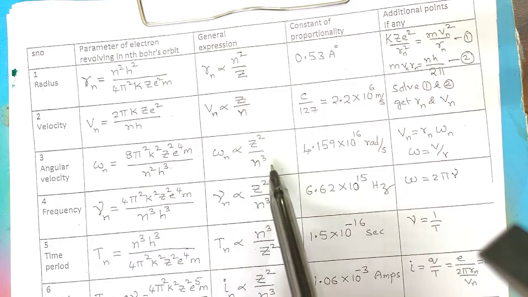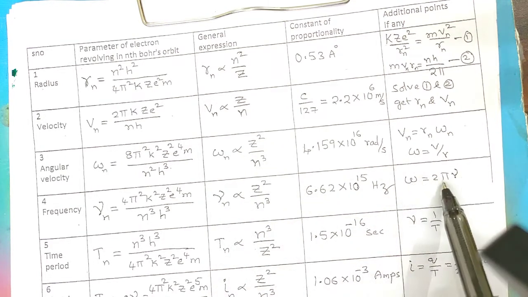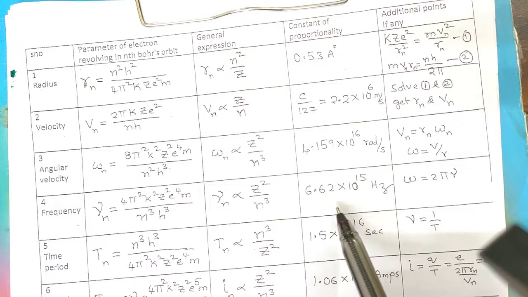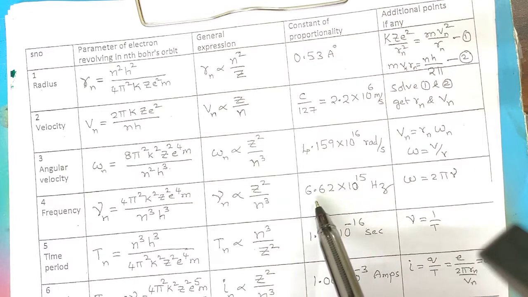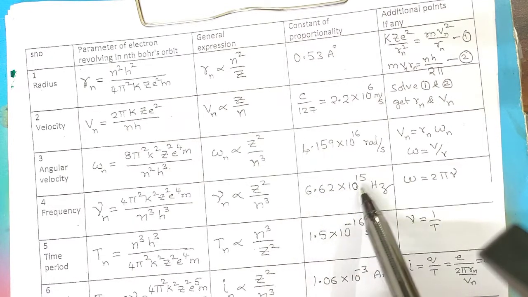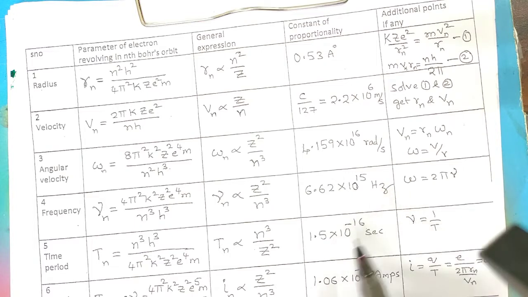Here z square by n cube, here also z square by n cube, only an extra 2 pi will come. Per second, the electron in the first orbit of hydrogen atom revolves at 6.62 into 10 to the power of 15 hertz. That many times it revolves, so fast.